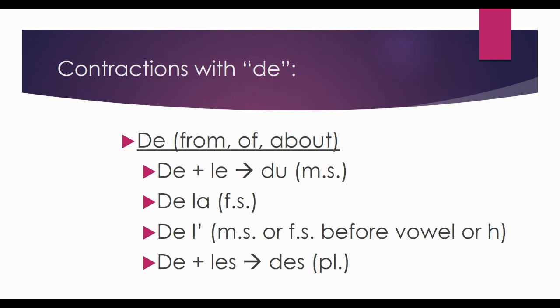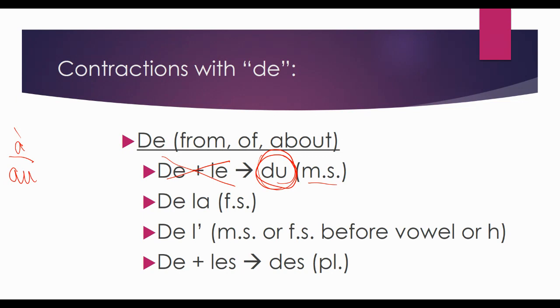Okay, now contractions with de. So just like we had au over here with the à, now we're going to have du. So du is the de and the le. The du is going to be that masculine singular. And I do have examples, I believe, on the next slide, so I'm not going to talk much about the examples right here.